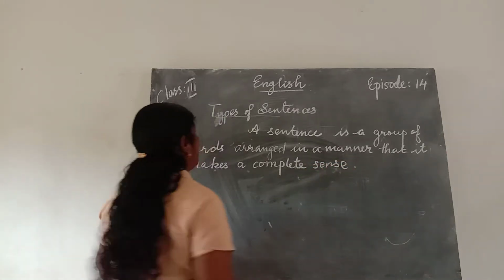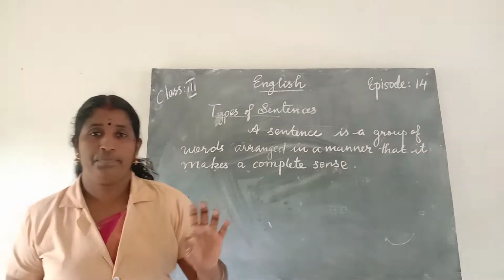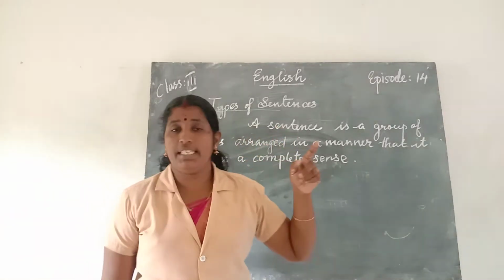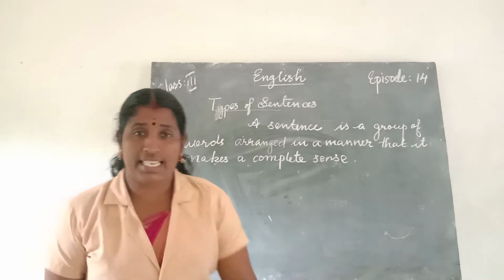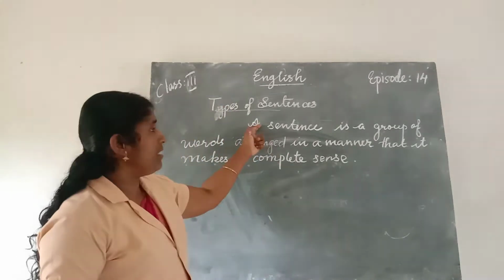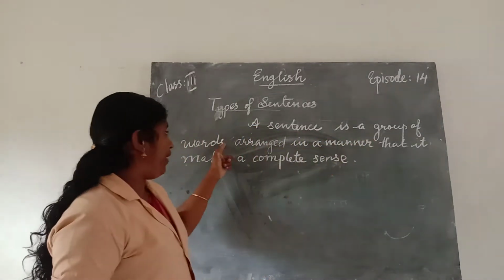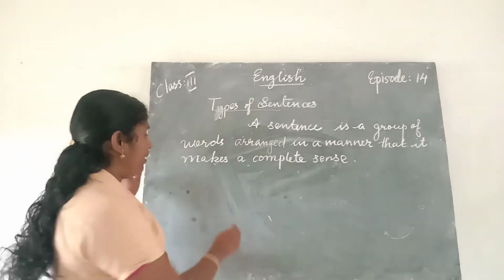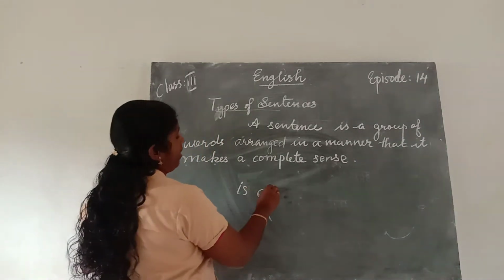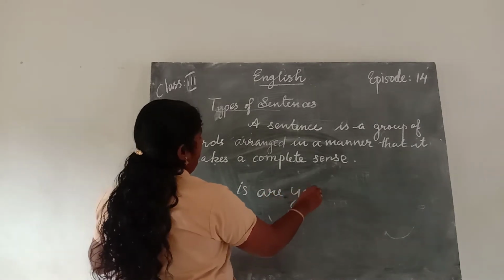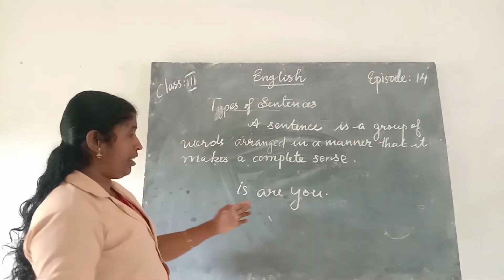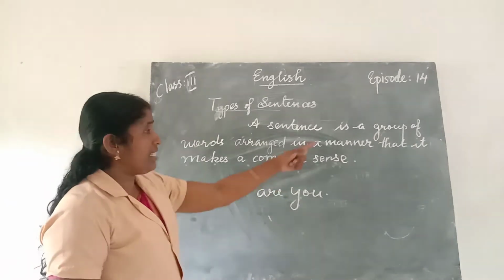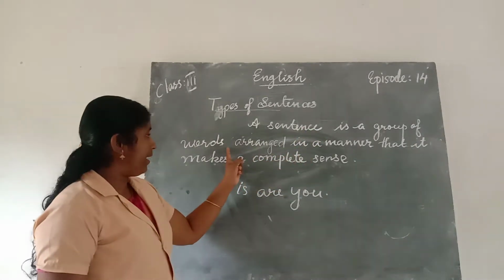S-E-N-S-E. Listen here. Look here. This is the definition of a sentence. What is a sentence? A sentence is a group of words. Then, "is, are, you." Is it a sentence? It is a group of words. Is it a sentence? No, it is not a sentence. A sentence is a group of words.